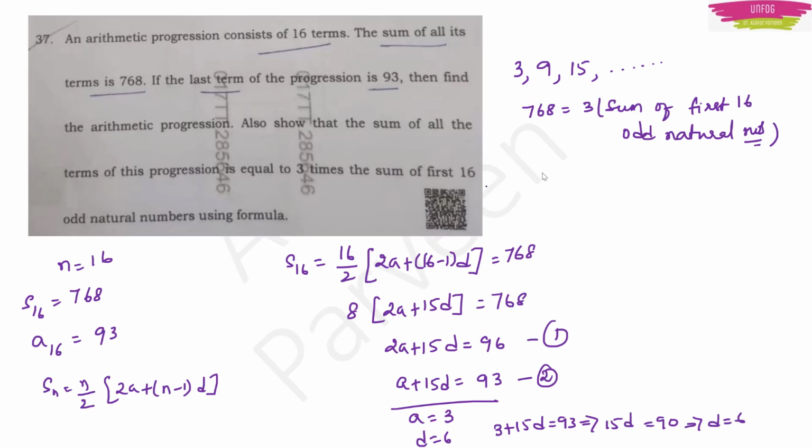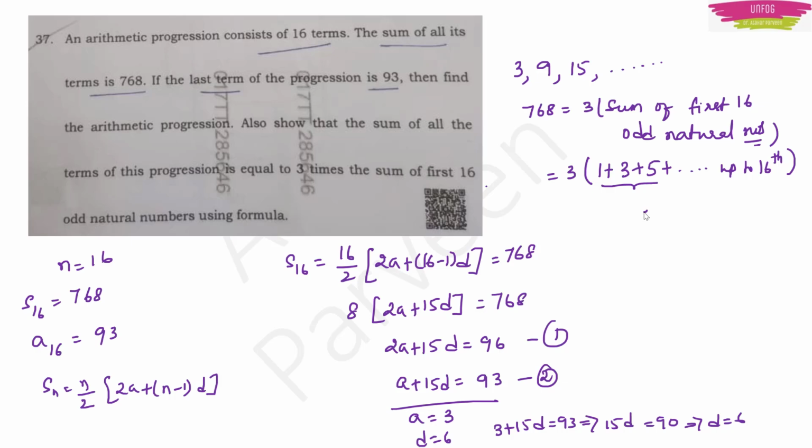So this is equal to 3 into, what are the first 16 odd natural numbers? Let me write a few: 1, then 3, then 5 and so on till the 16th term. Now this also is an AP, right?